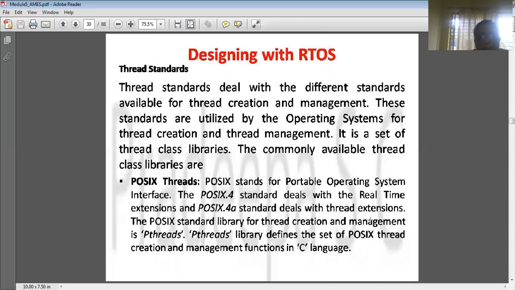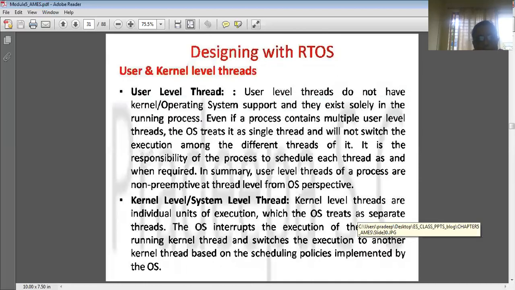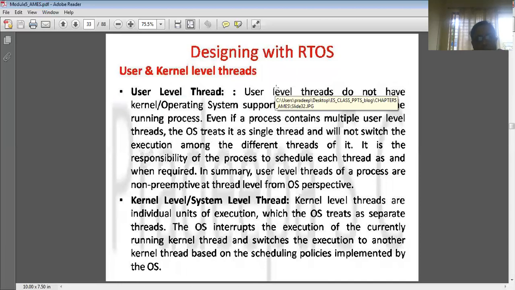Then we will see what the thread standards are. Under the Unix operating system we have POSIX threads, right? Basically POSIX 1003.1c deals with the real-time extensions and also the thread extensions. Like that, we have Java threads also in Java programming, right? And then we will see what the user and kernel level threads are.